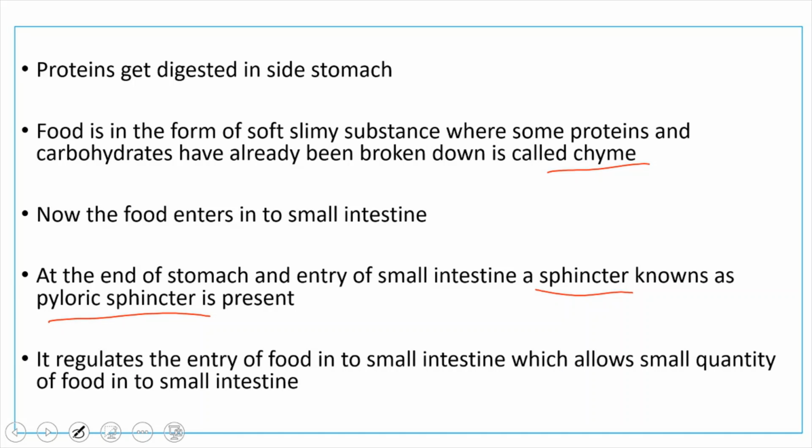In order to make the process of digestion effective, only a small quantity of food enters the next part of the digestive system. So it regulates the entry of food into the small intestine, allowing a small quantity of food into the small intestine.